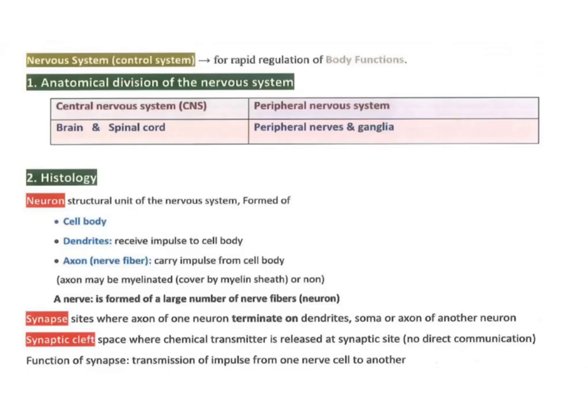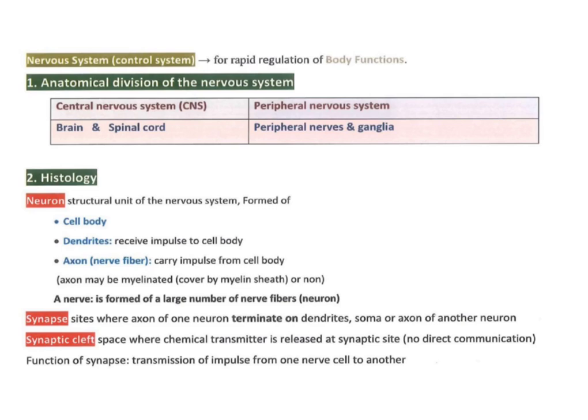Neuron is a structural unit of nervous system. It is formed of cell body, dendrites, and axon. Dendrites receive impulses towards the cell body, and axon carries impulses away from cell body. Axon may be myelinated, covered by myelin sheath, or not, which affects the velocity of nerve impulse. A nerve is formed of a large number of nerve fibers, which are called neurons.